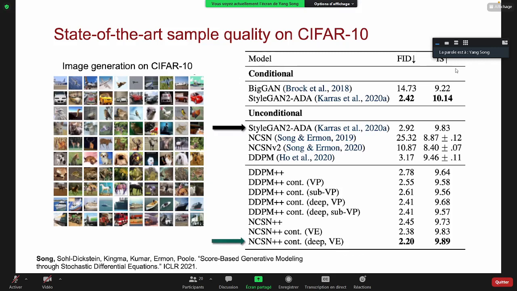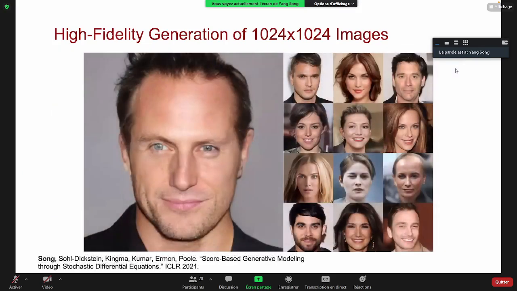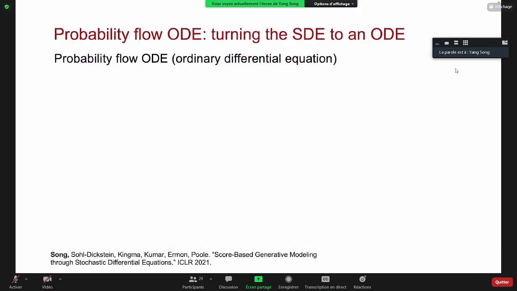And even for StyleGAN2 ADA with label information during training, we can still have a better FID score even without this label information. And the approach can be applied to high resolution images, for example, 1024 by 1024 images. Here, the model is trained on a dataset of human faces, and you can see we can synthesize high quality human faces as well. More samples of high resolution images.